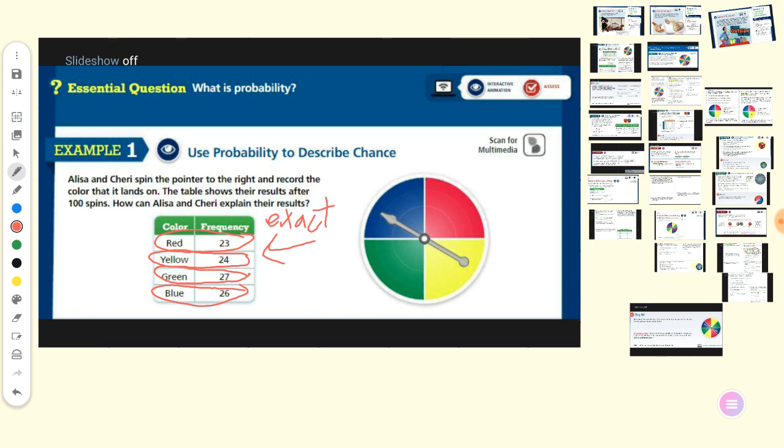Theoretical means, can you expect it without spinning the spinner? Can you expect how many red in 100 times? How many yellow, how many green, how many blue, without spinning the spinner? This is what we will study today. And yes, we can expect the result, and our result will be very near to real life. So, continuing our example.